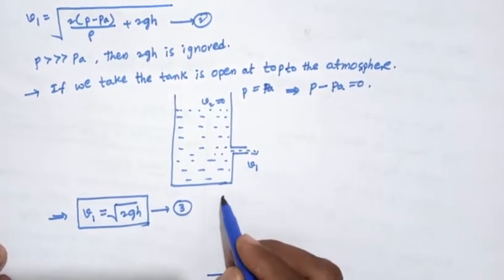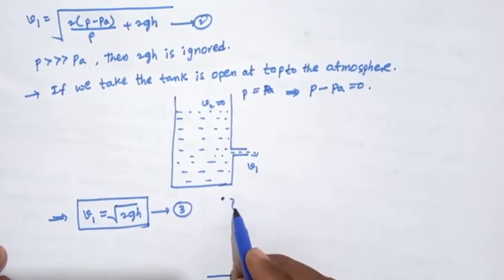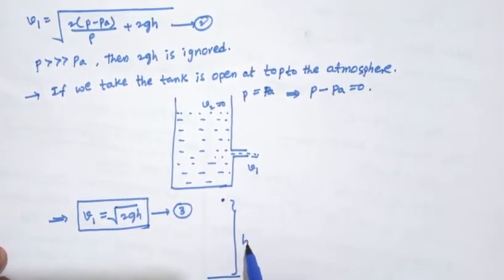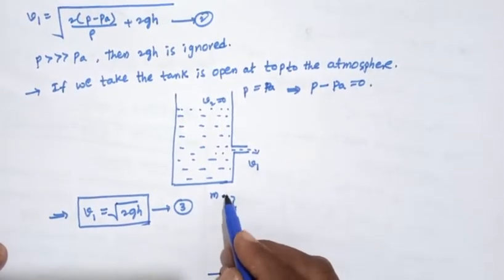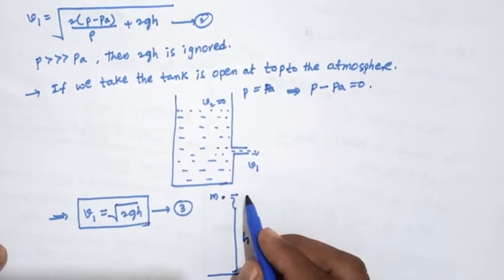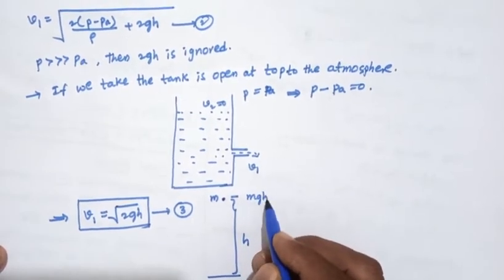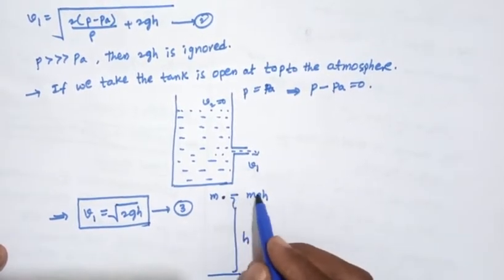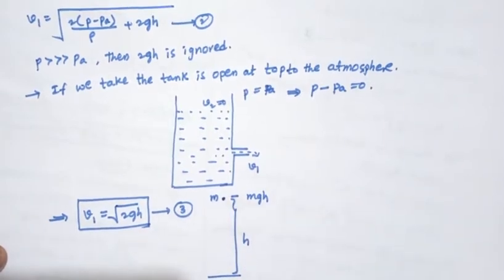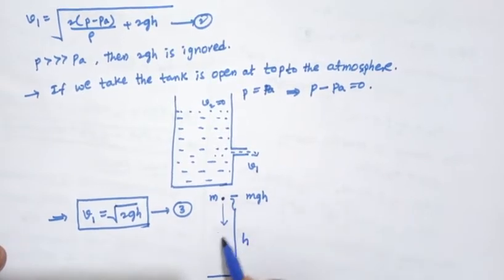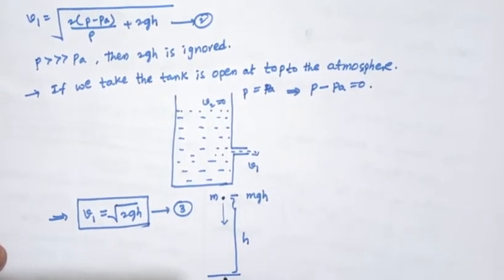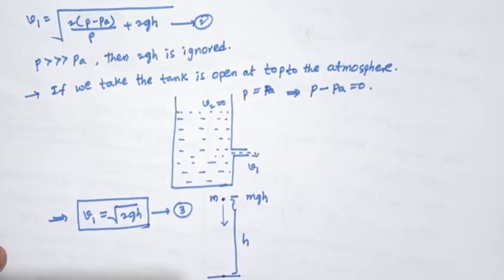The mass of the body is m. What is the potential energy at the top? The potential energy at the top is mgh, and kinetic energy is 0 here. It falls freely to the ground. Then at the ground the kinetic energy equals half mv squared.